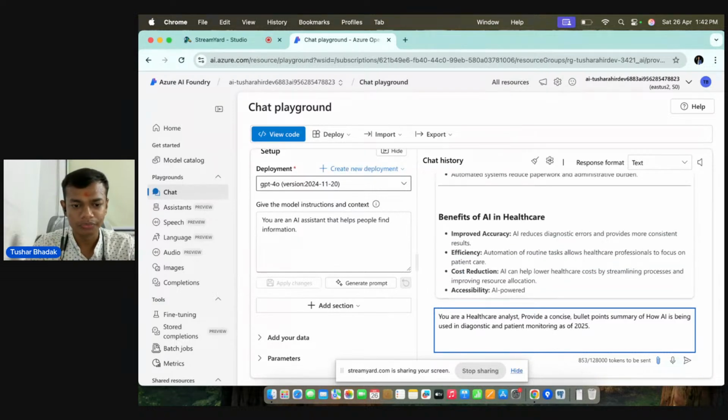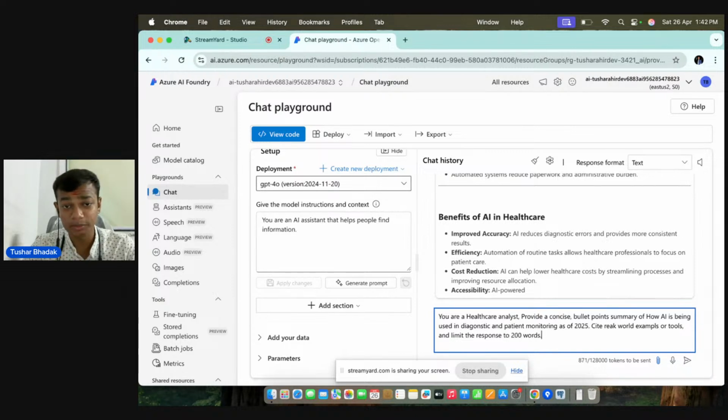Now let us give: cite real world examples or tools. And also you can see that we were not having any limitation on the responses, but here we are giving limitations to the responses: limit the response to, let's say, 200 words.